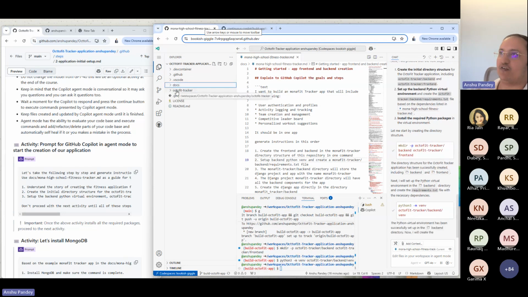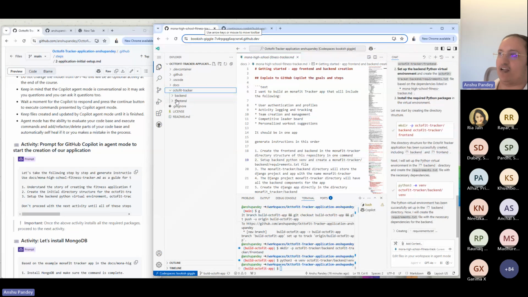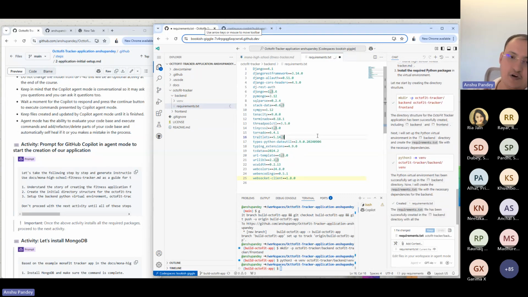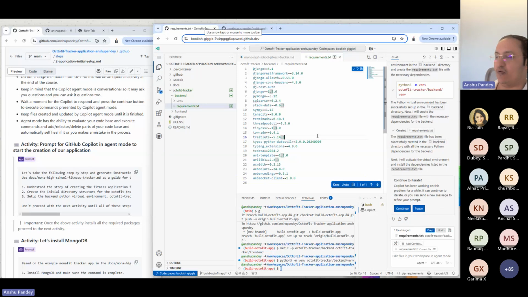So you can see that we got Octofit tracker, and within the tracker, we got the folder backend and frontend. Now within backend, we got the requirements.txt, which agent has created. It has listed out all the files by automatically inferring from the markdown file, all the packages that are to be used. Right. Furthermore, Copilot has been working on this problem for a while. It continues to iterate. Send a new message to refine your prompt. So you can say continue for now, right? So it has done the job.